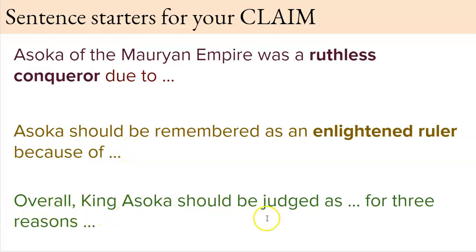Overall, King Asoka should be judged as ruthless or enlightened for 3 reasons, and you list them. And again, to exceed standard, you would add in front a little bit of background information, maybe including dates when he ruled, where it was, etc.